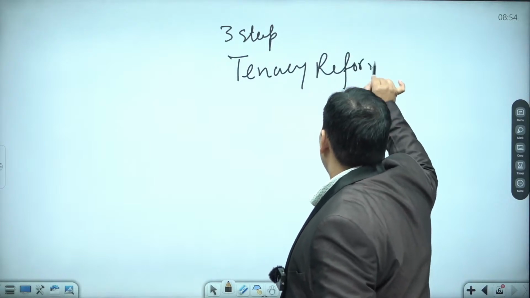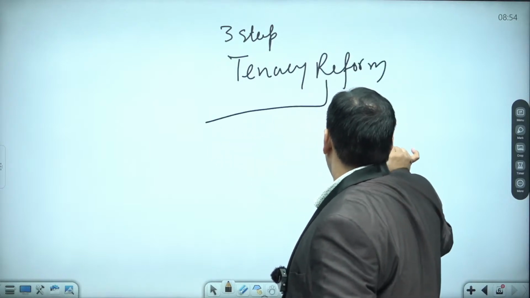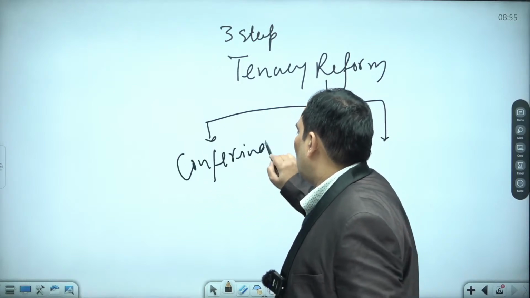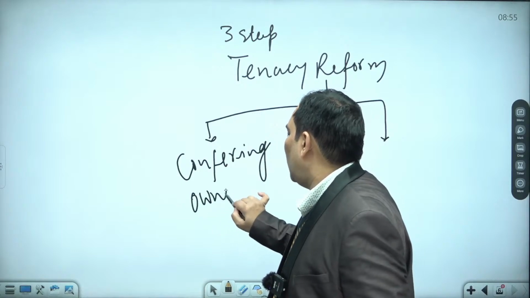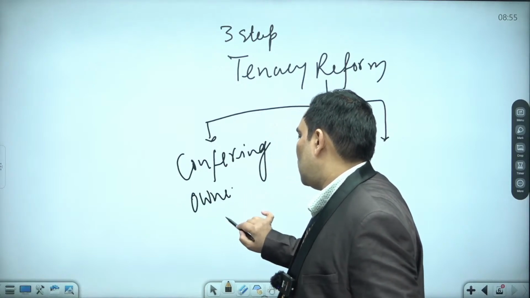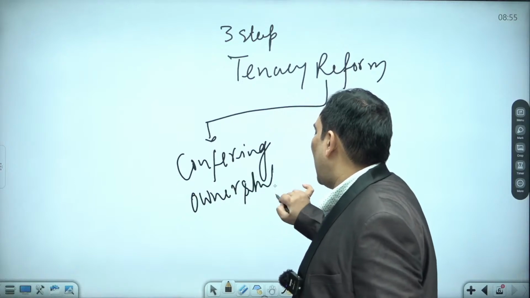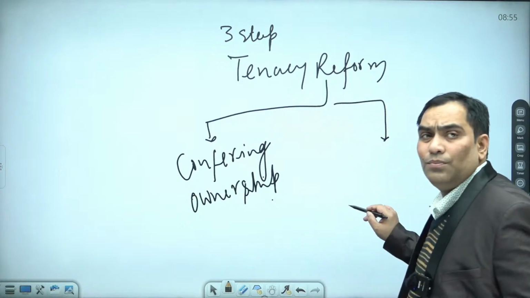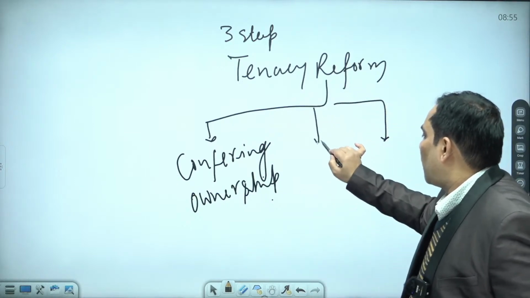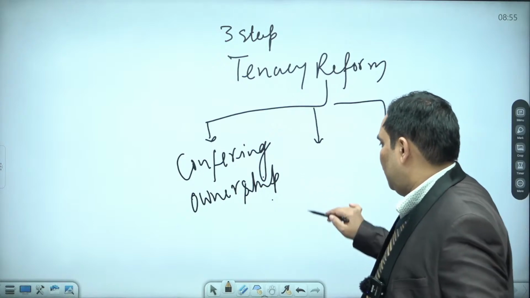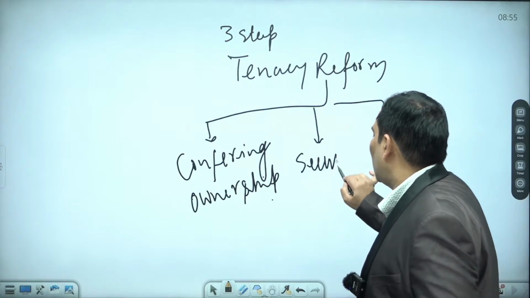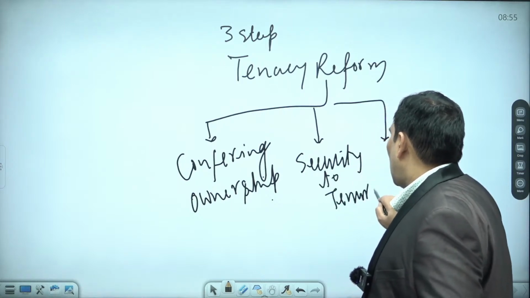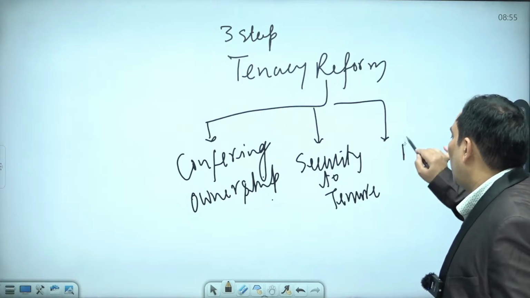What are those 3 steps? One was conferring ownership rights to the actual tiller. Second was security of tenure. What it means we will discuss. Other was regulation of rent.